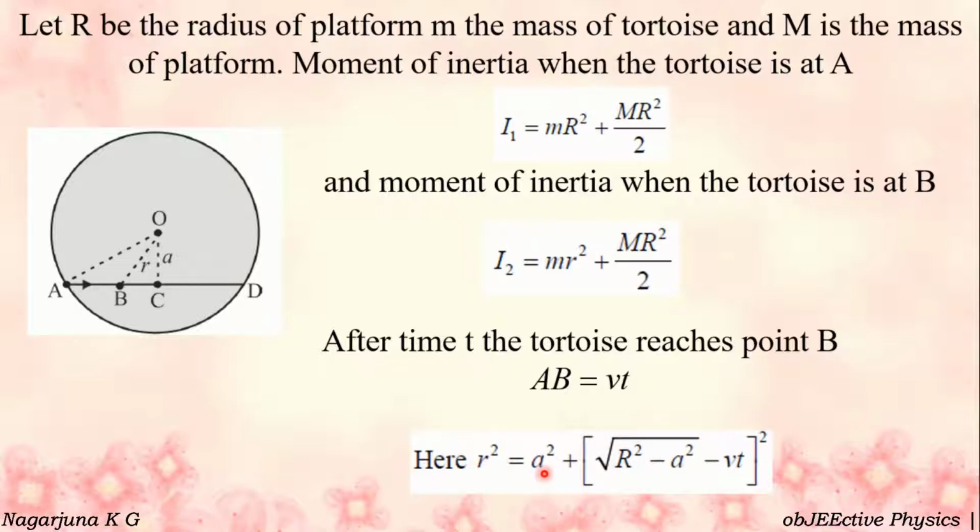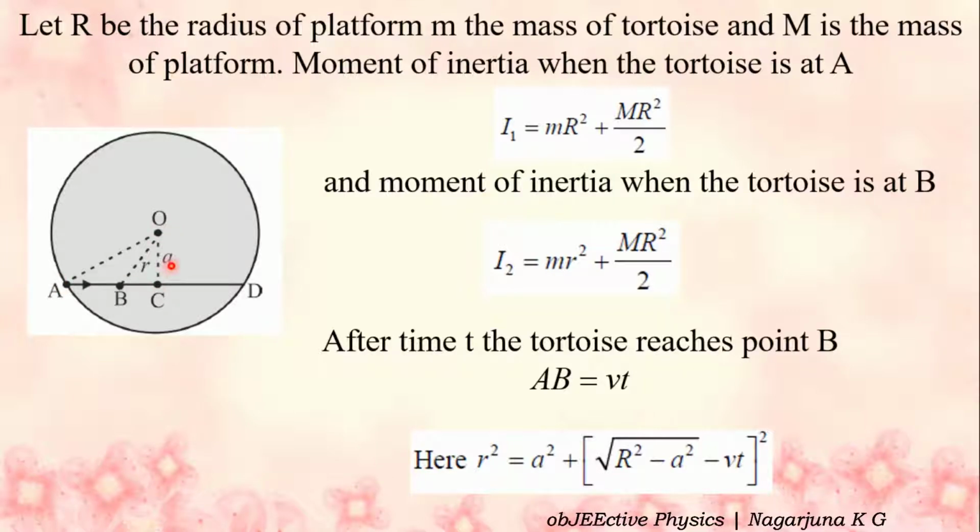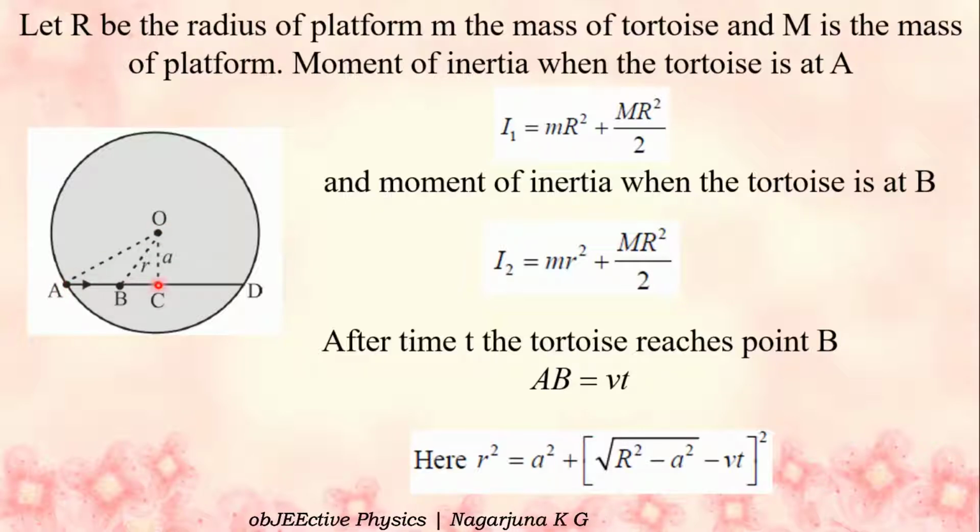Here small r square is equal to a square plus square root of R square minus a square minus vt, whole square. See here in the triangle OAC, triangle OAC. By Pythagoras theorem, AC square is equal to R square minus a square, so AC is the square root of R square minus a square.